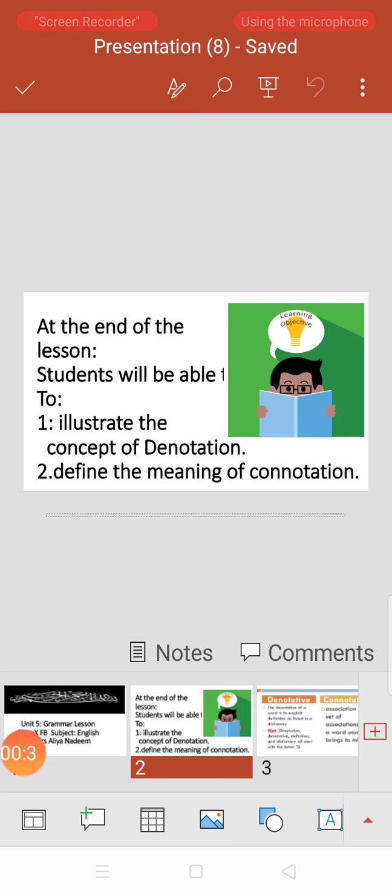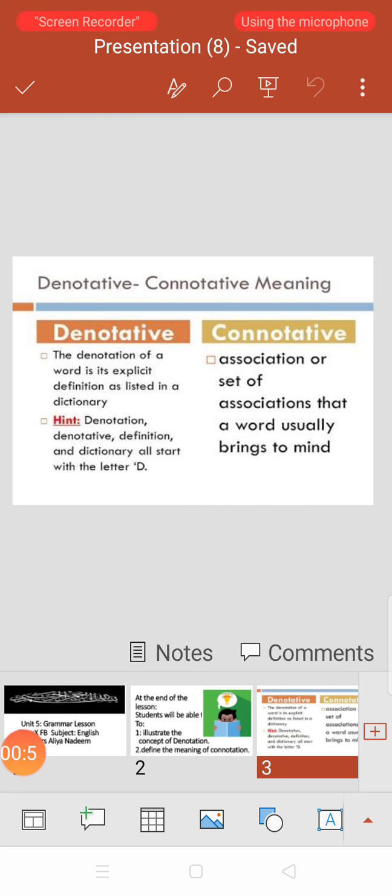First of all, we will learn the aims and objectives of today's lesson. At the end of the lesson, students will be able to illustrate the concept of denotation and define the meaning of connotation. In this lesson, students, we will learn about two new grammatical topics: denotation and connotation.